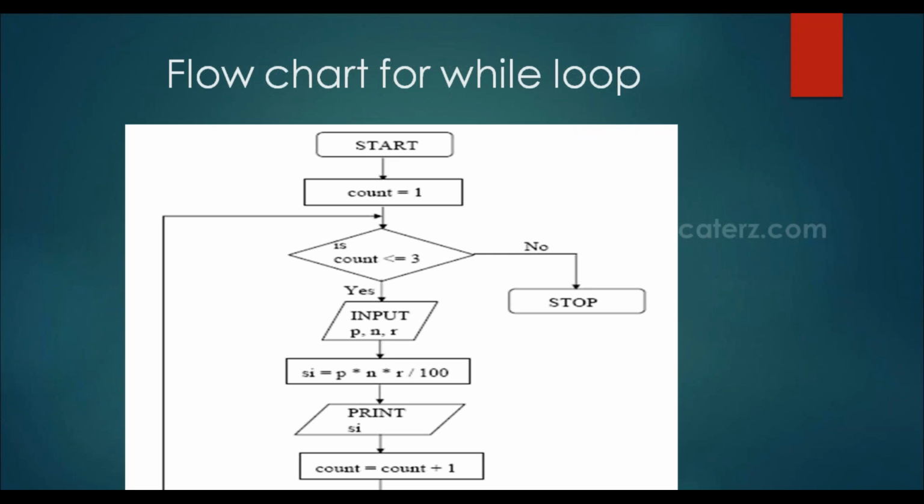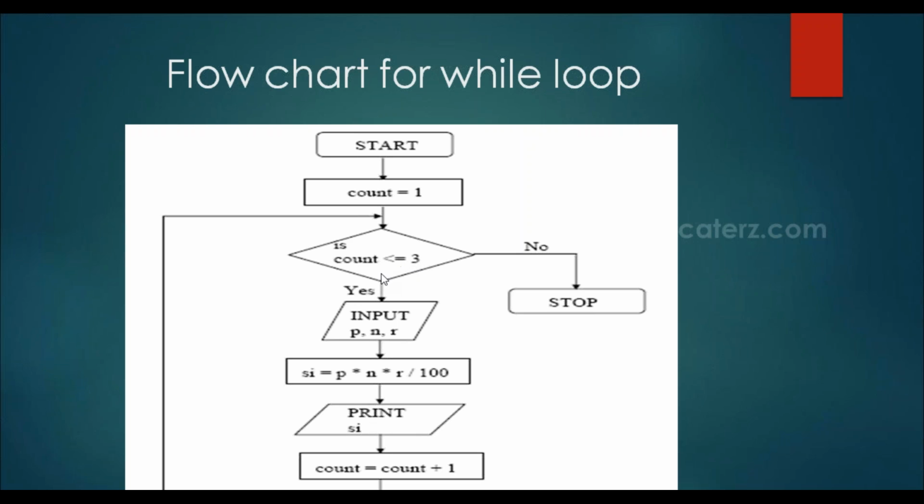This is the flowchart for while loop. If we want to calculate simple interest 3 times, instead of repeating the same lines of code 3 times, we can use a loop. Here we have started with count as 1, then we are checking the condition that count is less than or equal to 3.